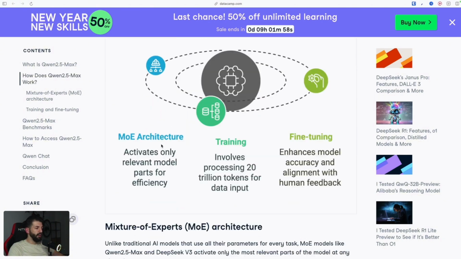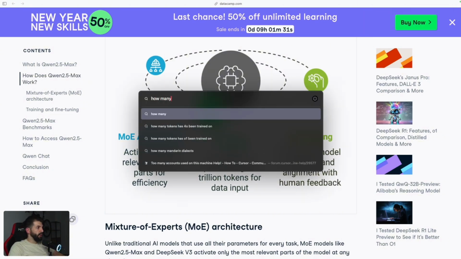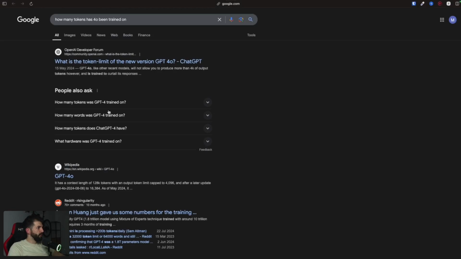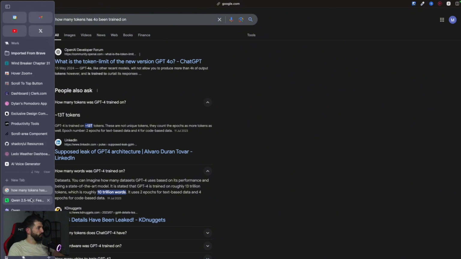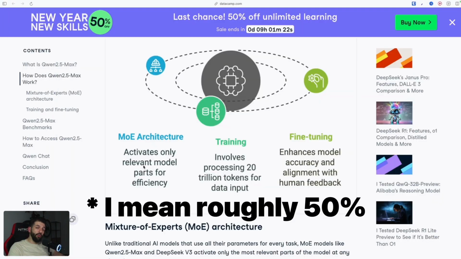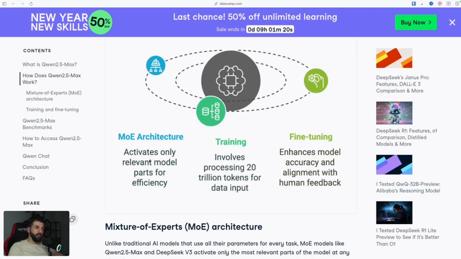Now, if we scroll down, you can see the most relevant perks, so to speak. First of all, it's also a mixture of experts model, right? Which means only relevant model parts are activated for efficiency. It involves processing 20 trillion tokens for data input, which is crazy, because if we have a look at GPT-4o, you can see that it has been trained on 13 trillion tokens, which means Qwen has been trained on 35% more tokens than GPT-4o. And we also have fine-tuning, which enhances the model accuracy and alignment with human feedback.